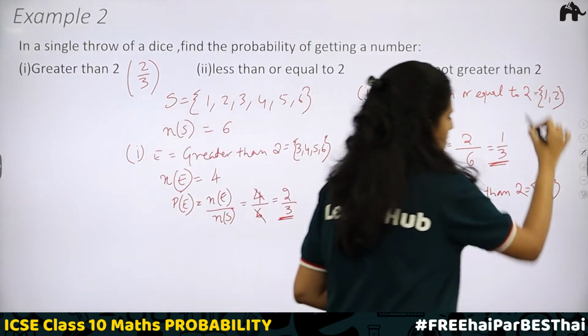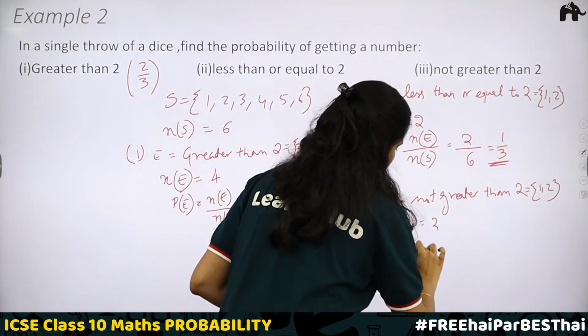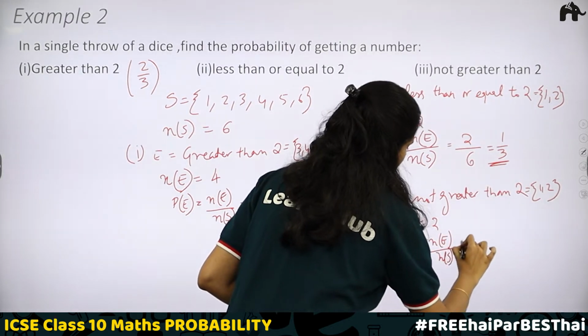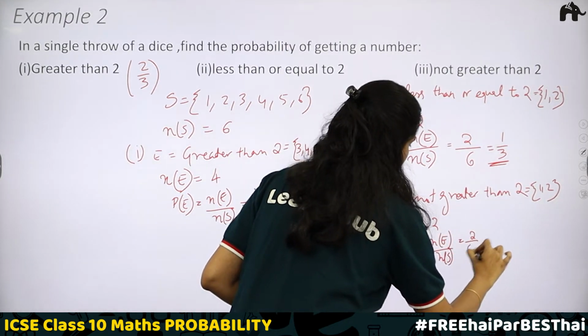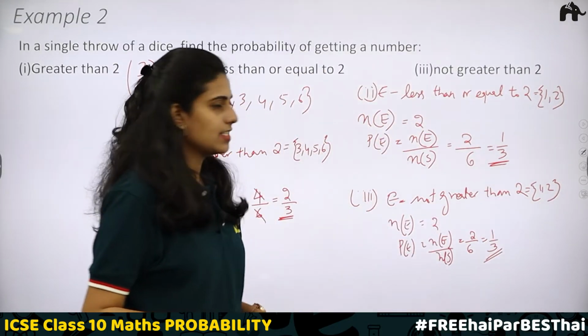Therefore, the same outcomes, 1, 2. N of E is 2. P of E will be equal to N of E divided by N of S, and that is 2 divided by 6, equal to 1 by 3. Again you are getting 1 by 3.